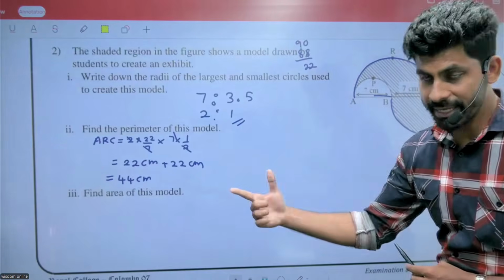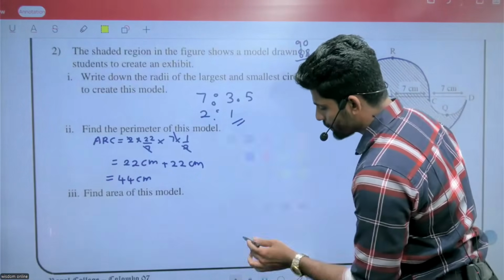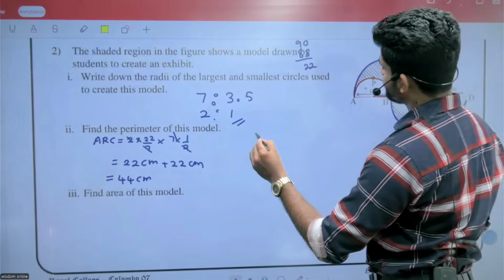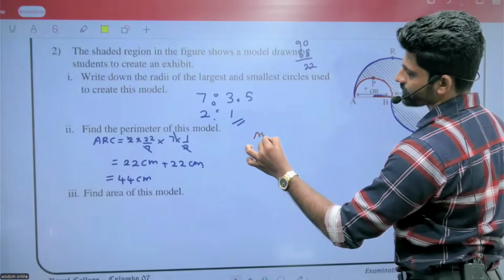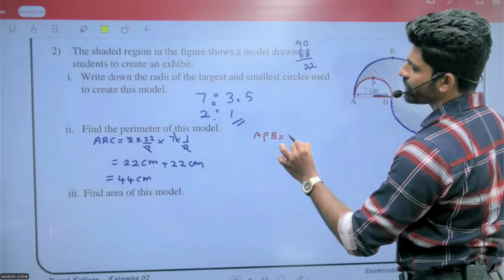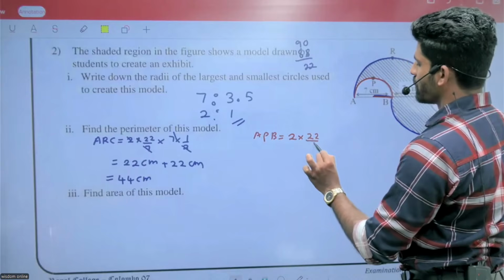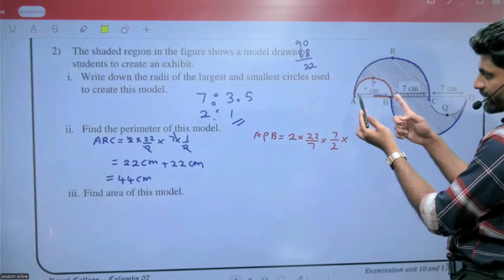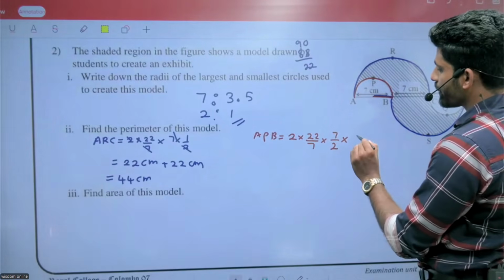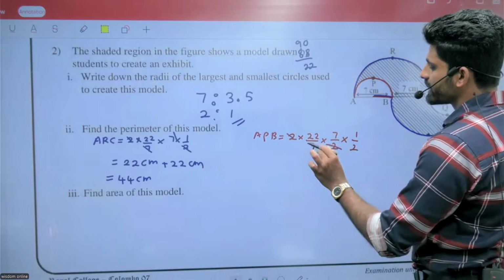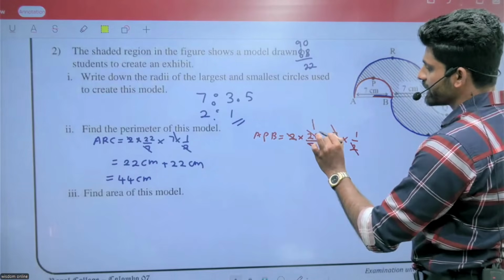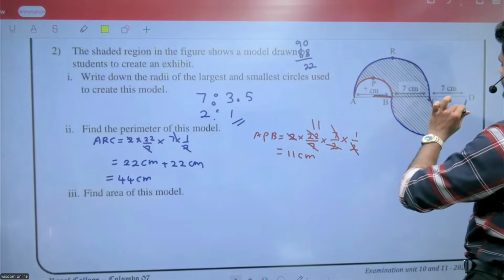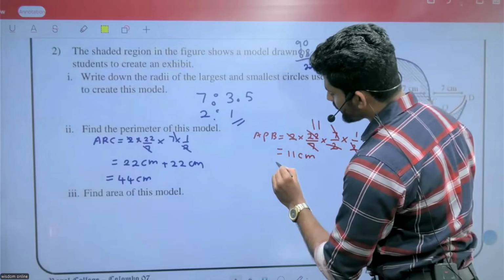Then the blue ones are done. Now we need to find these two, the brown color. That means 3.5, arc APB equals 2 pi r, with diameter 7, 7 divided by 2 is 3.5, and half. 2 and 2 cancel out, 7 and 7 cancel out, giving 11 centimeters. 11 centimeters, 11 centimeters, 22 centimeters.